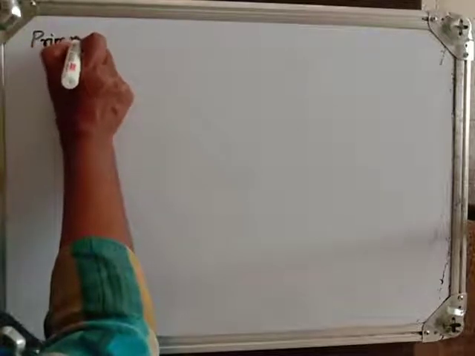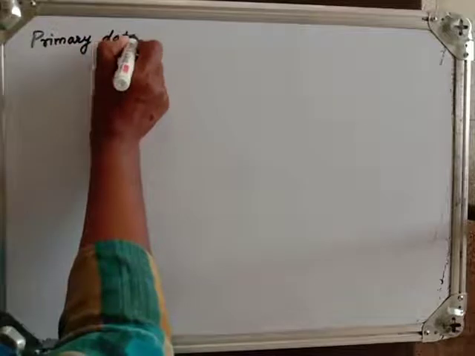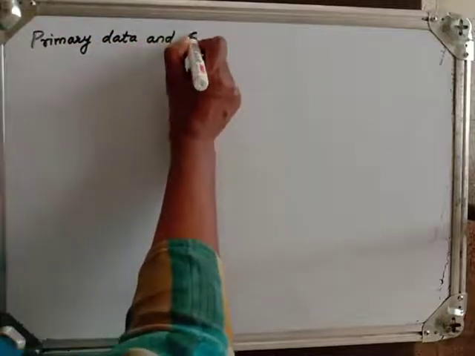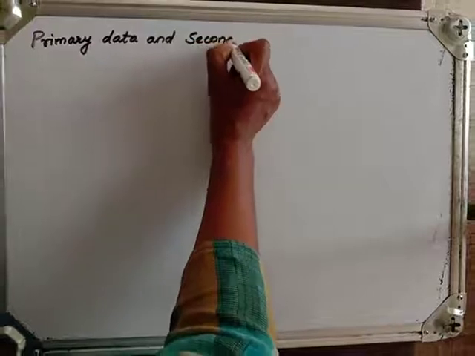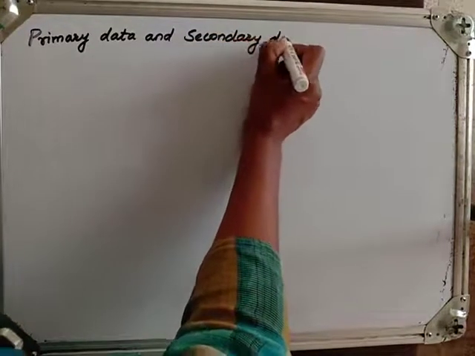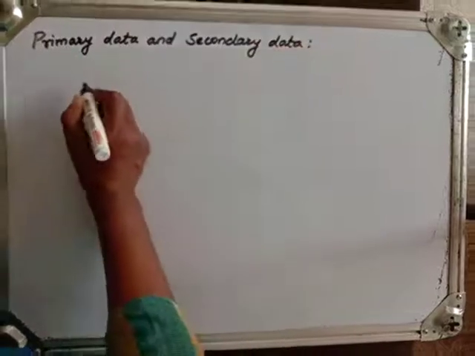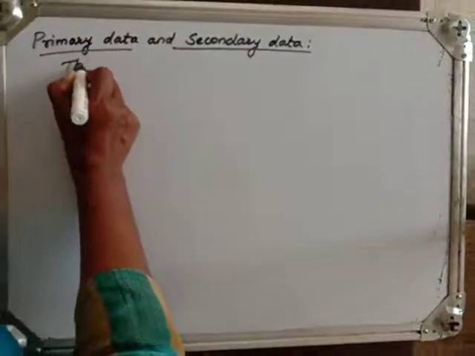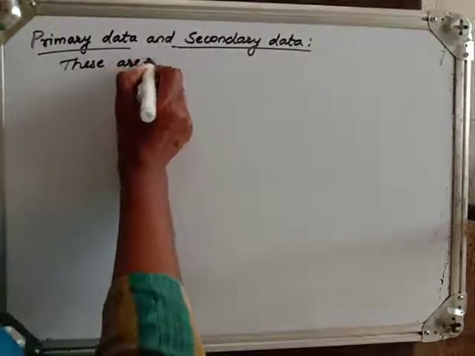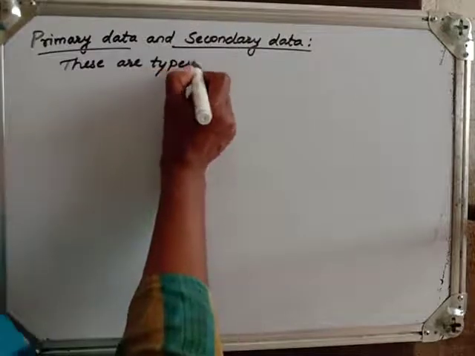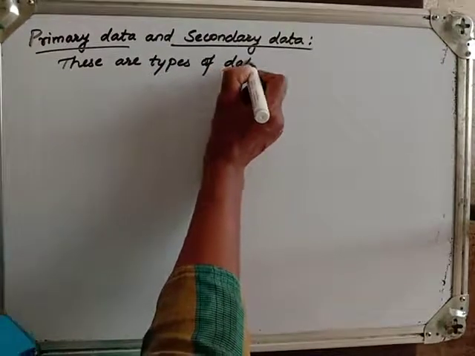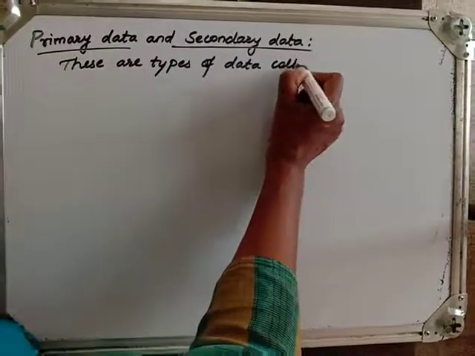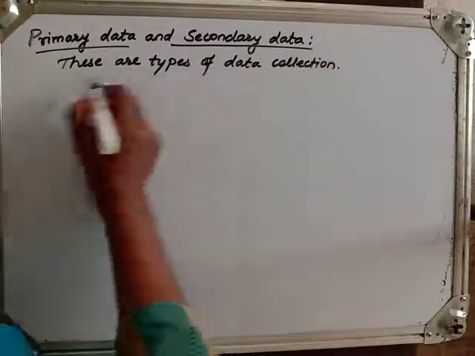Now the next topic is about data collection. There are two types of data collection, that are primary data and secondary data. So what are the differences between them? These are types of data collection.